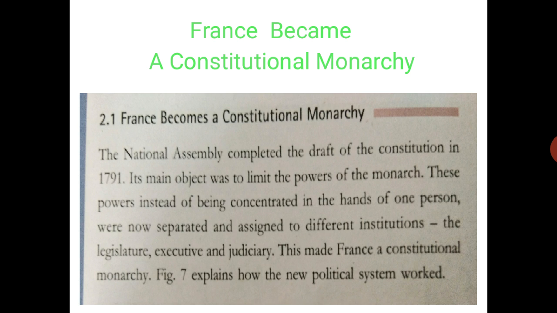Now, constitutional monarchy means the king is already there, and the National Assembly is also there. Both were together, and we have to see how both were getting some of the powers and how they were working.